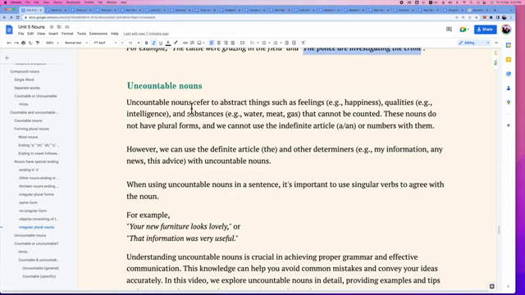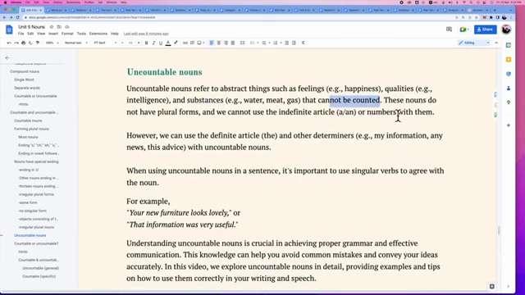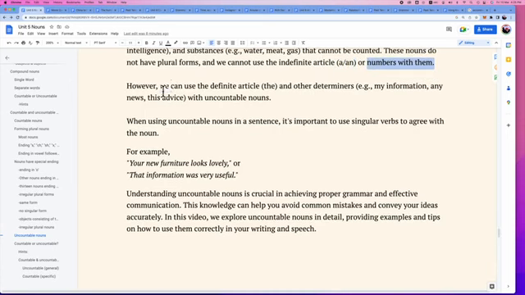Uncountable nouns refer to abstract things such as feelings, qualities, substances. And they can't be counted with numbers. And these nouns do not have a plural form as well. We do not use any indefinite article like a or an, or numbers with them. However, we could use the definite article the, and other determiners. For example, my information, any news, these advice with uncountable nouns.